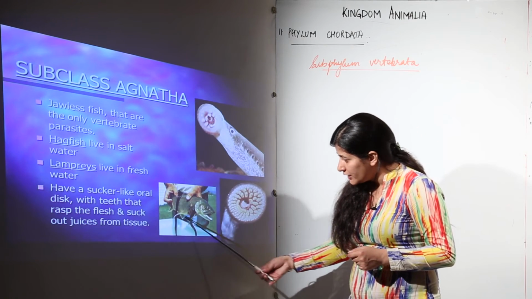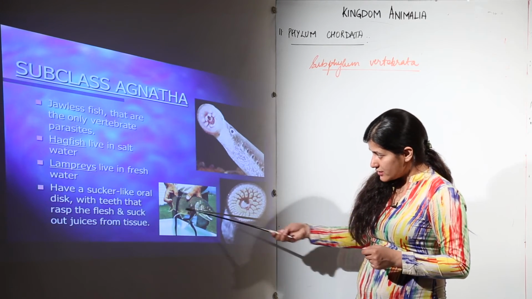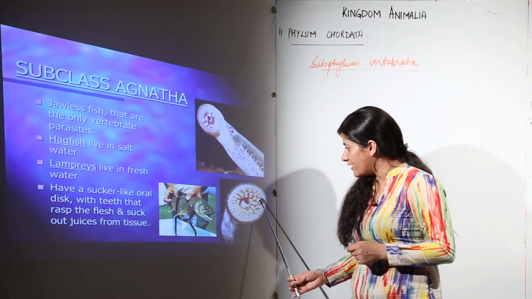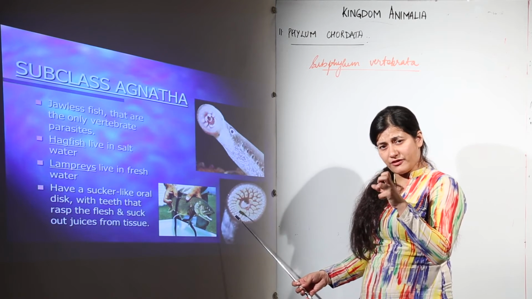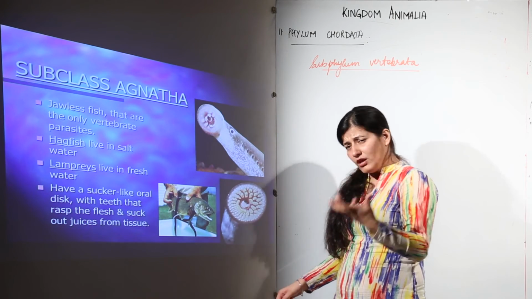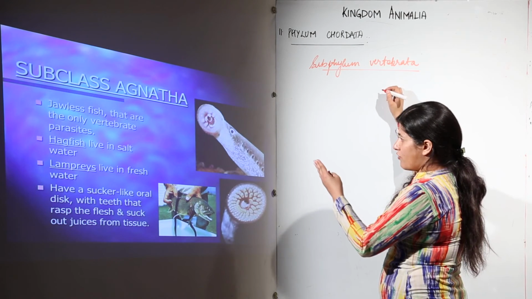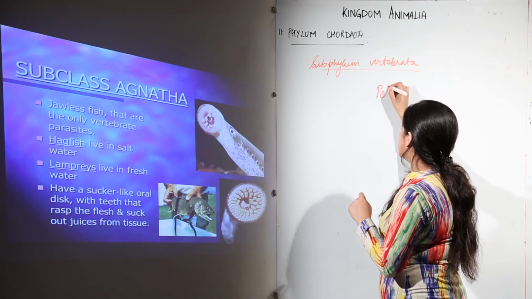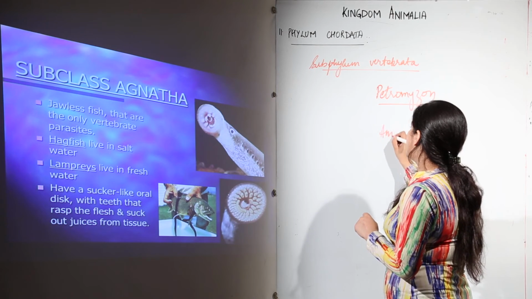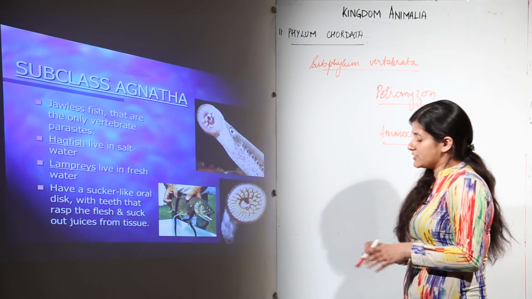You can see a fish over here, and this Agnatha fish is parasitic. It has a sucker-like oral disc with teeth that rasp the flesh. These are the teeth which are responsible for rasping the flesh and taking out the juices responsible for the growth of this particular parasite. Now over here we have the example of the lamprey, that is Petromyzon. And you have to remember the larval stage, that is ammocoete.